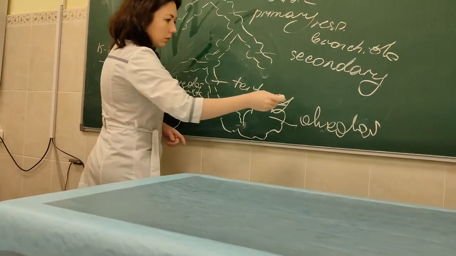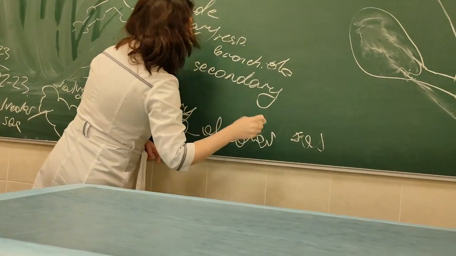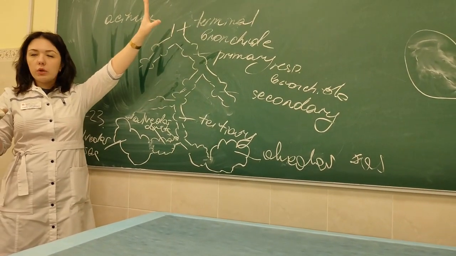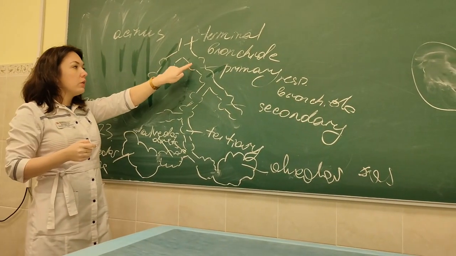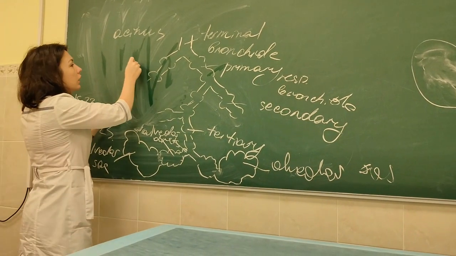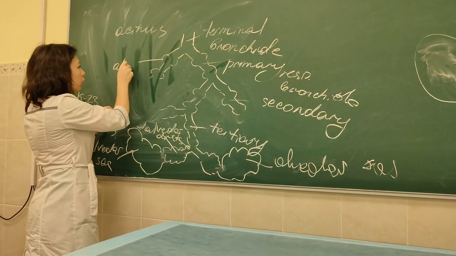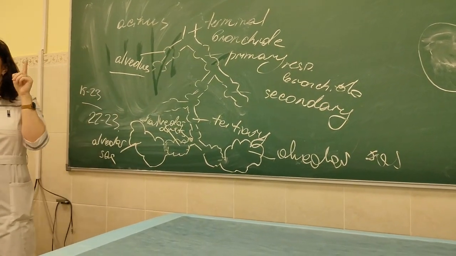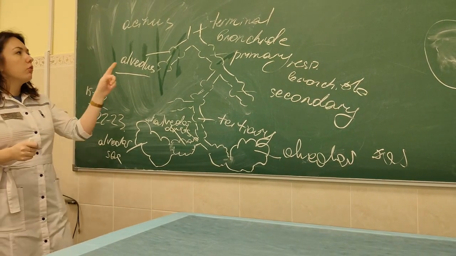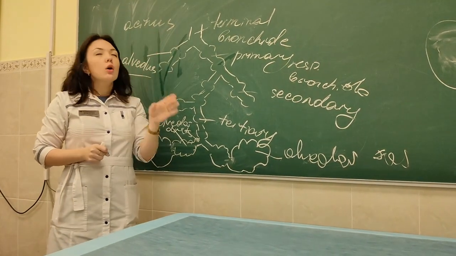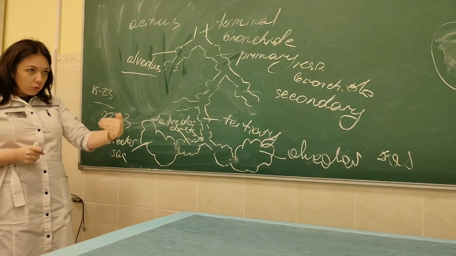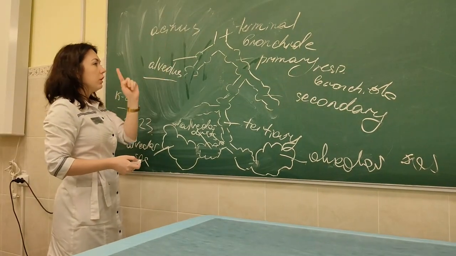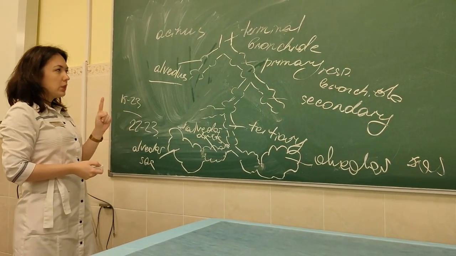So why is gas exchange possible only after the terminal bronchiole? Because only here there are these structures which are known as alveoli. Alveoli is plural, singular is alveolus. Yes, this is alveolus. Why is gas exchange possible only in the alveoli? Because everywhere without alveoli, the wall of the bronchiole is very thick, and gas exchange is impossible. And here walls are very thin, and here there is the aerohemetic barrier.